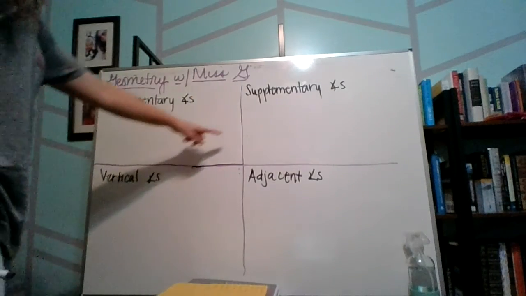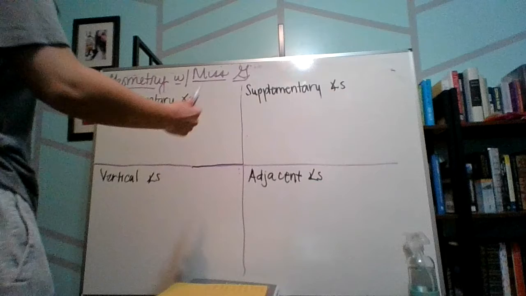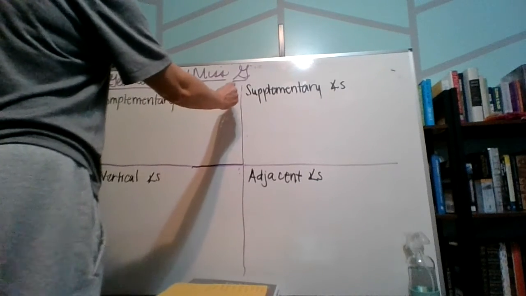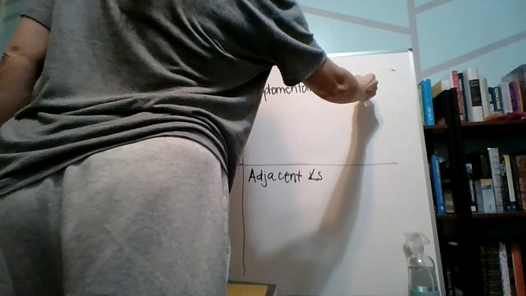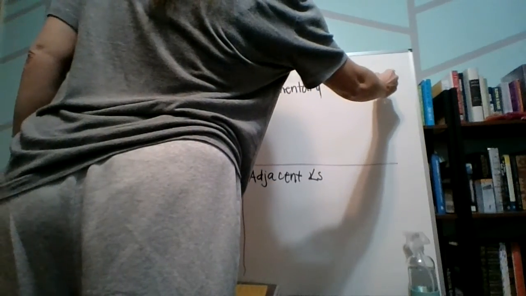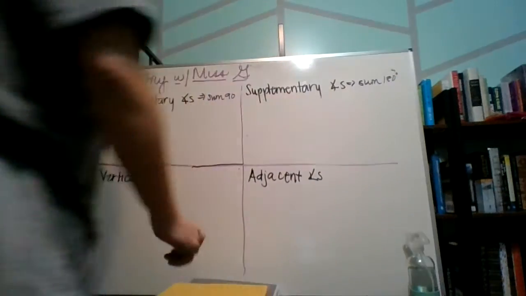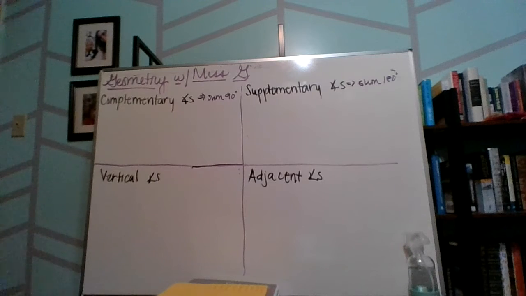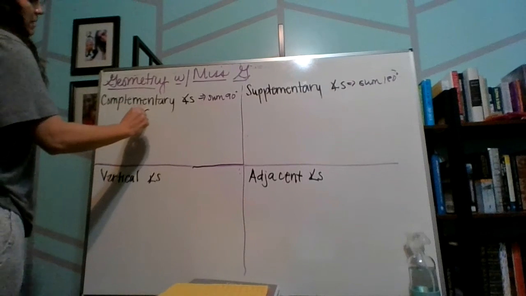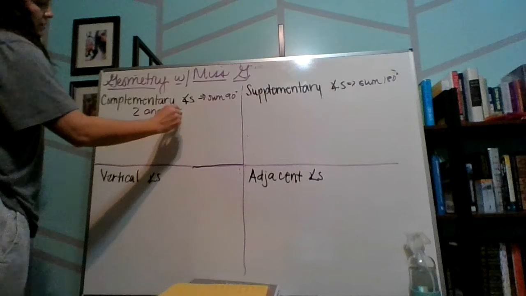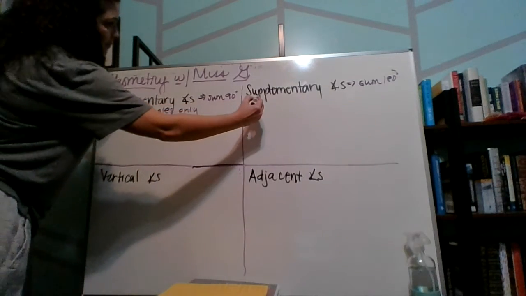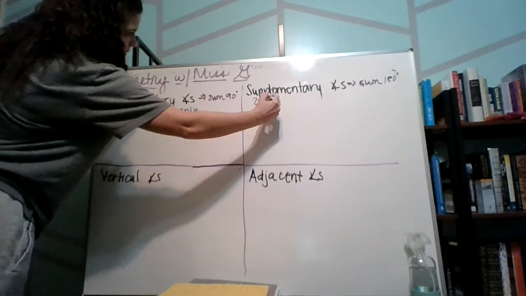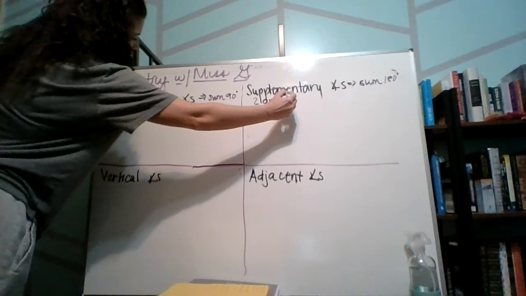So with complementary and supplementary angles, everyone nailed that with knowing that their sum for complementary is 90 degrees, and for supplementary, the sum is 180 degrees. So that was perfect. The one thing that I'm going to nitpick at is making sure that you are mentioning that it is two angles and two angles only for both of these. So you can't say that one angle, since it's a right angle, is complementary. It has to be two angles. Can't be three angles either.